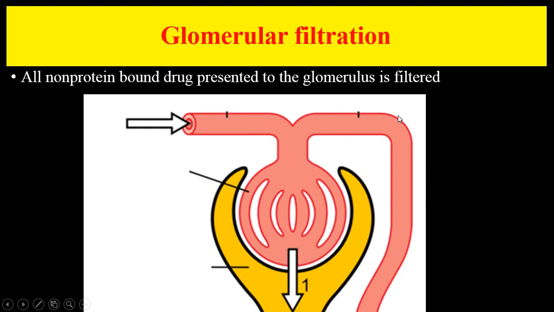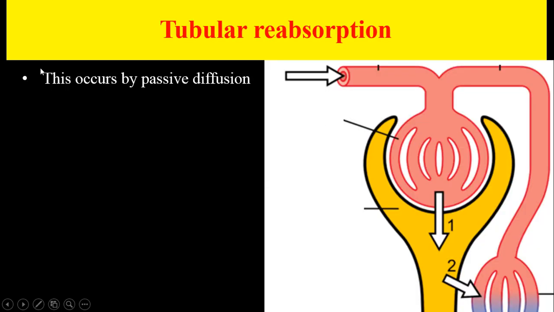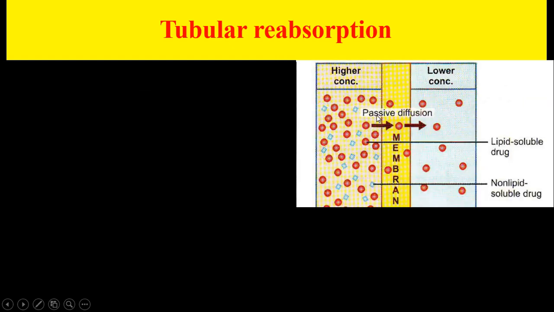And now tubular reabsorption, which occurs by passive diffusion, as I already told. This side comprises the tubules, where things would be thrown in the urine, and this is the blood or basolateral surface.